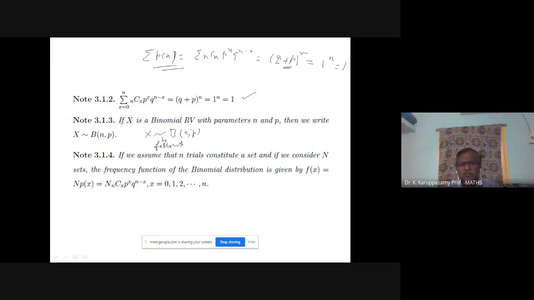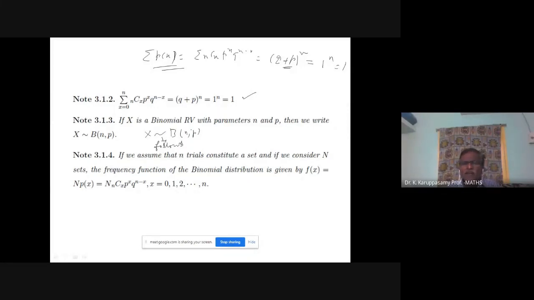Next note. If we assume that n trials constitute a set, and if we consider N sets, what is the meaning of this? You are going to toss 5 coins. How many times are you going to toss 5 coins? 100 times. Simultaneously, I am going to toss 5 coins. This is one experiment. This experiment is repeated 100 times.